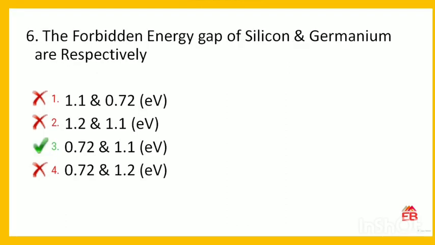Next is, the forbidden energy gap of silicon and germanium are respectively. The options are 1.1 and 0.72 electron volt, 1.2 and 1.1 electron volt, 0.72 and 1.1 electron volt, 0.72 and 1.2 electron volt. So the correct option is, the forbidden energy gap for silicon and germanium are respectively 0.72 and 1.1. For silicon it is 0.72 electron volt, for germanium it is 1.1 electron volt. Option 3 is correct.